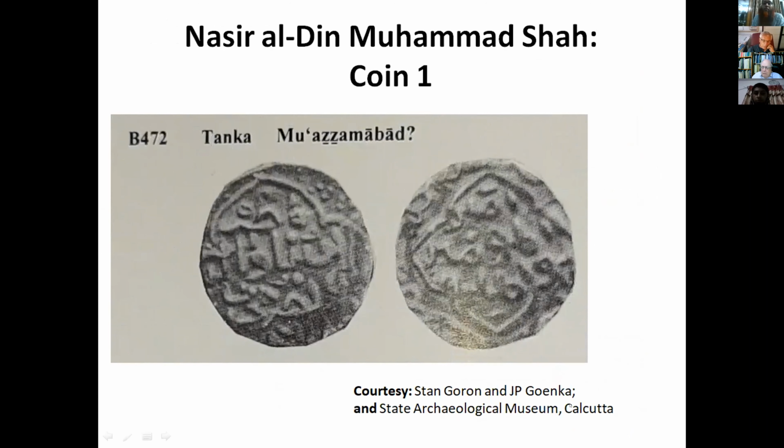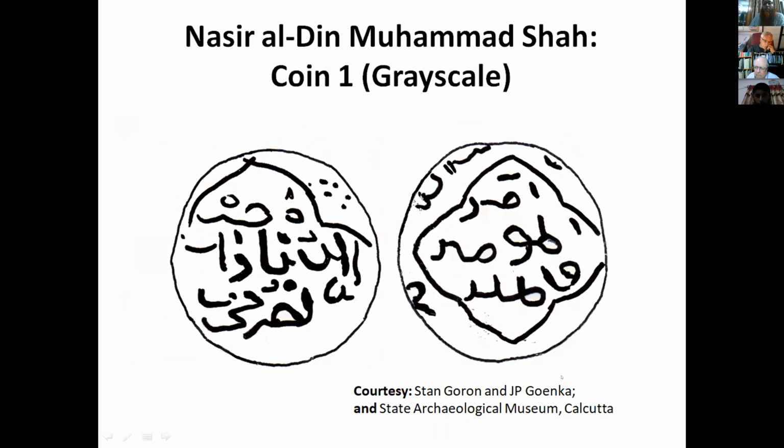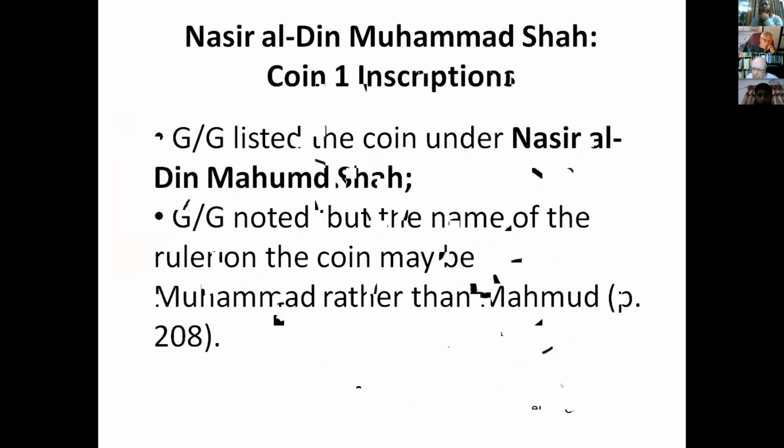We have discovered three specimens of this Sultan so far. The first specimen was brought to notice by Goron and Goenka in their famous book. This is that particular coin, image taken from the book of Goron and Goenka. This coin is preserved in the State Archaeological Museum of Calcutta. This is the grayscale drawing of the coin. And here is a bit of information that Goron and Goenka gave about this coin in their book.